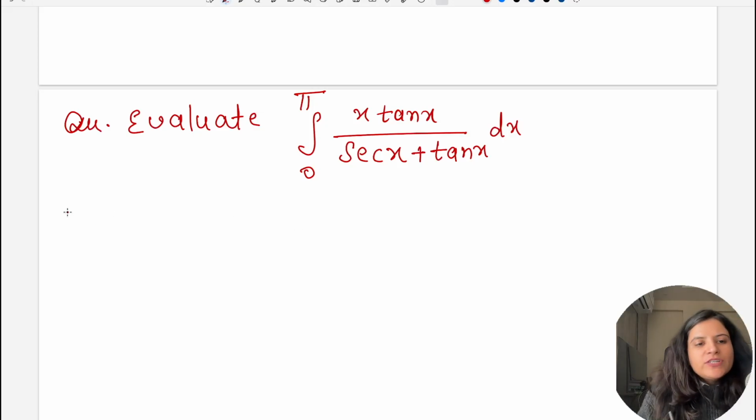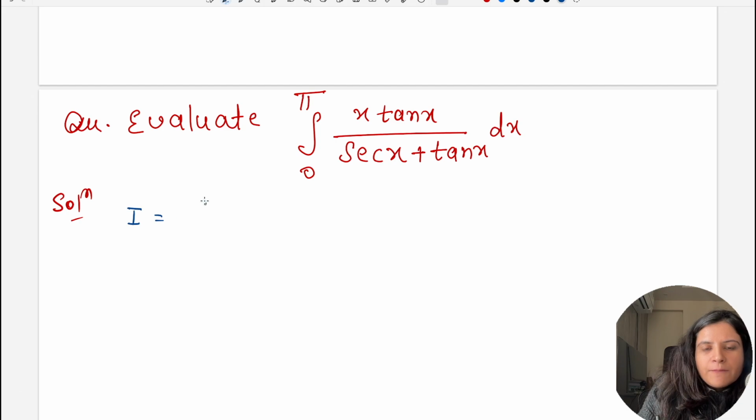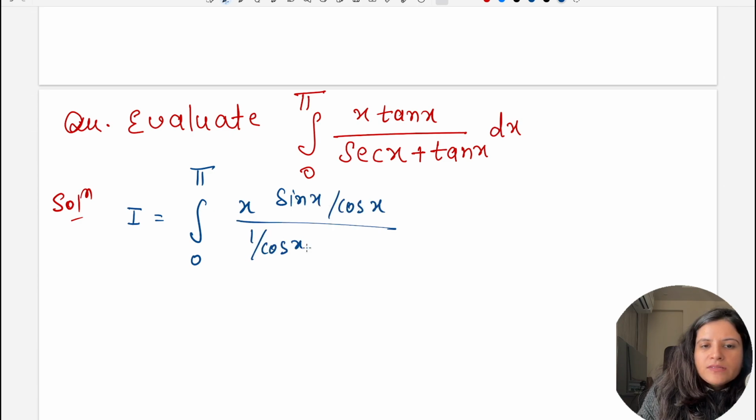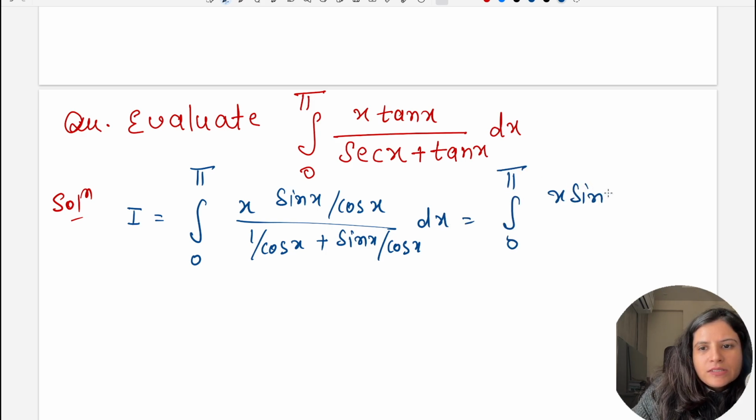Now this is our next question. It belongs to definite integral, and 0 to pi we have to use definite integral properties here. 0 to pi x tan x by secant x plus tan x. First of all let's convert it into sine and cos. So 0 to pi x, it is sin x by cos x divided by 1 by cos x plus sin x by cos x dx. So we will get this is equal to 0 to pi x sin x divided by 1 plus sin x dx.